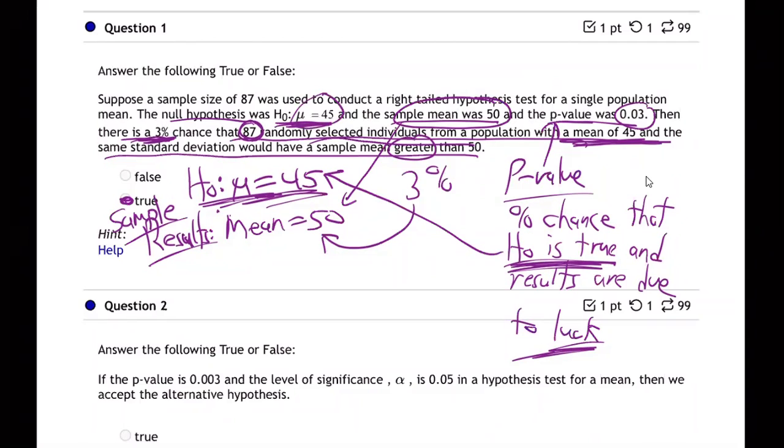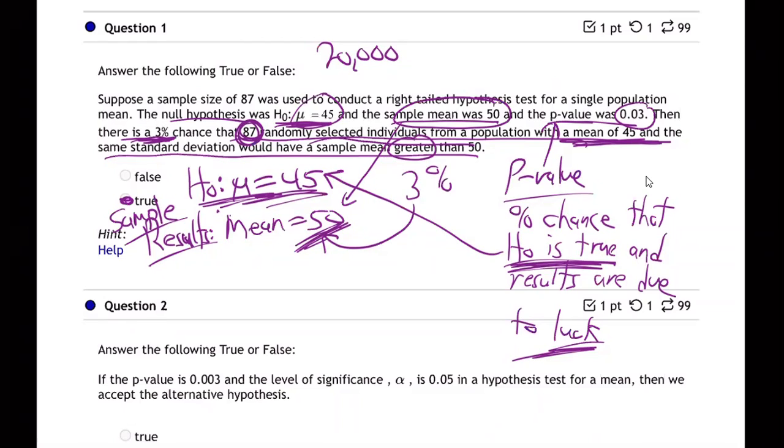Suppose that's the real average for like 20,000 people at a baseball game, right? The World Series just wrapped up. Suppose the real average age for everybody in the whole crowd is 45. But if you grabbed 87 people at random, maybe you got an average of 50 for those people. Maybe the average age of those people were 50. You just happen to get a little bit of an older crowd.